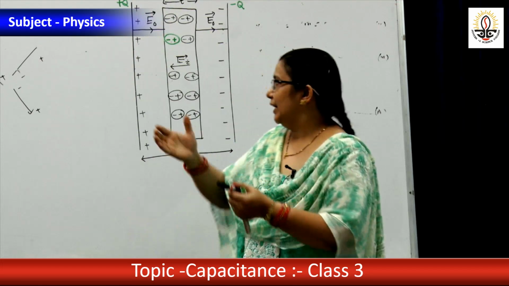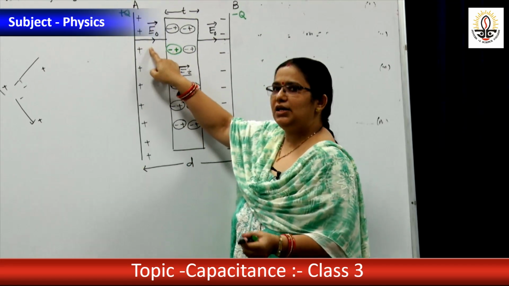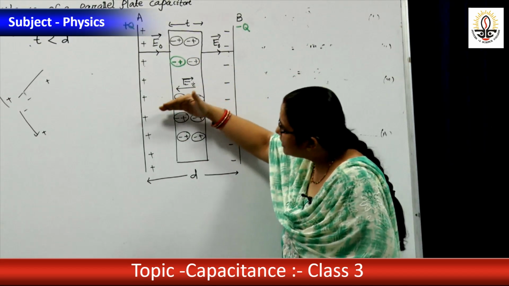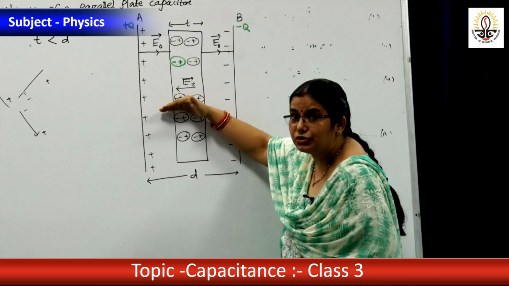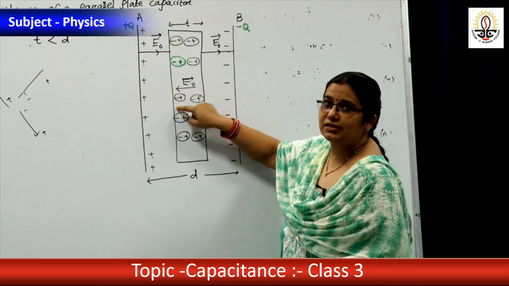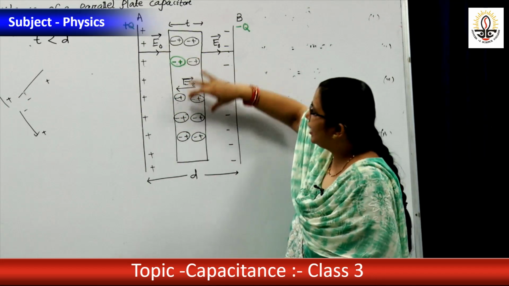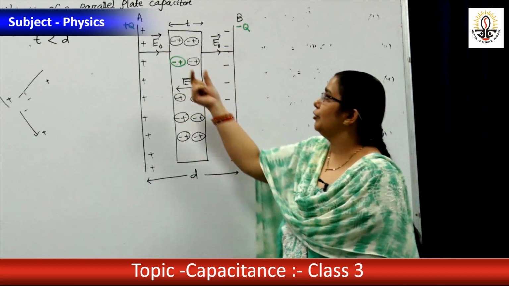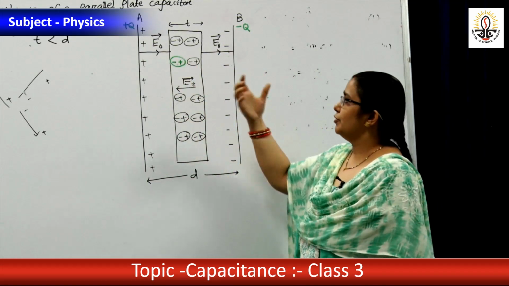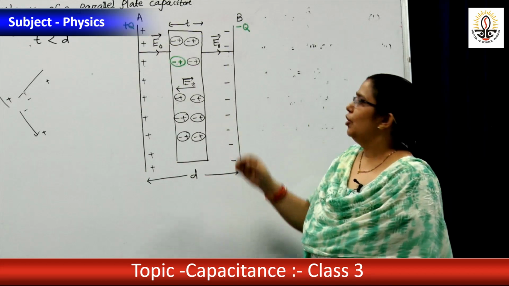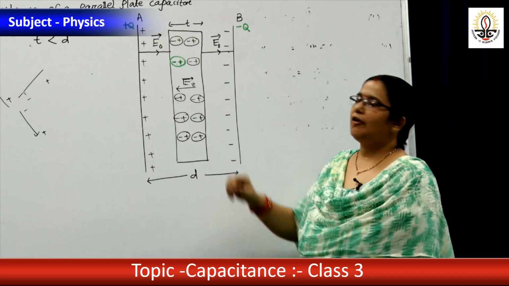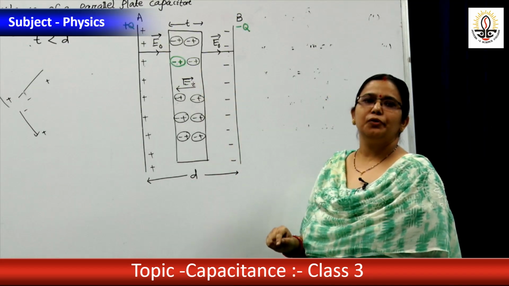That means the external electric field is already there initially, that is from positive to negative. An electric field is induced, that is from this side to this side. Inside the dielectric, the electric field decreases. Earlier it was EO. Suppose it was 5, value 5. 1 value opposes. Then what will the net value be? 5 minus 1, that is 4.